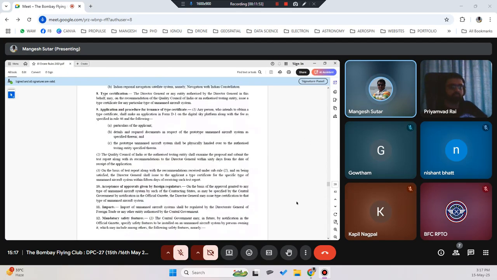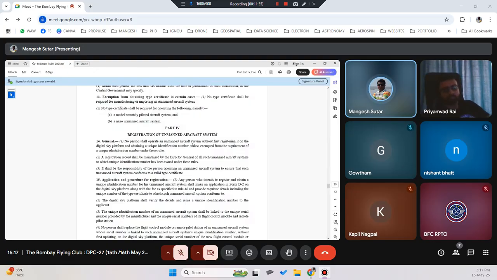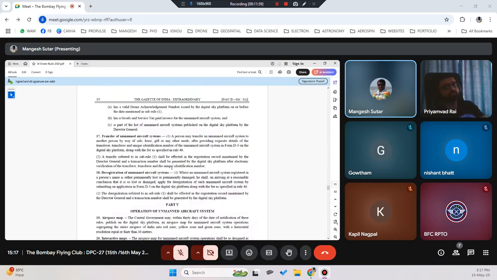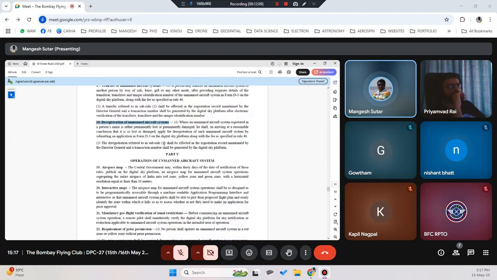Okay, part 3 is about type certification. Part 4 is registration, that is you are getting the UIN number. Then rule number 17 is transfer, rule number 18 is deregistration. So these are all what I have shown you in the presentation. Part 4 is very important with respect to the remote pilot, because this is where we are talking about operations of unmanned aircraft system, where you are actually going to fly your drones.